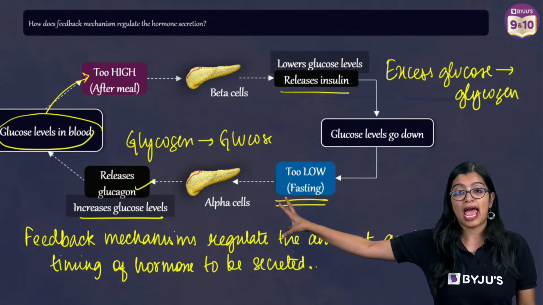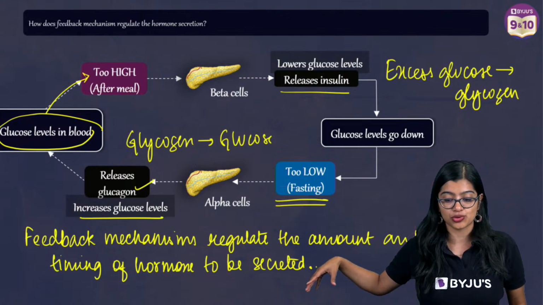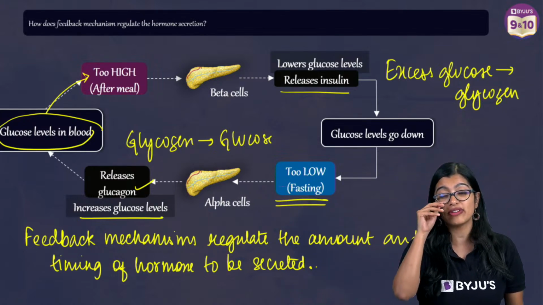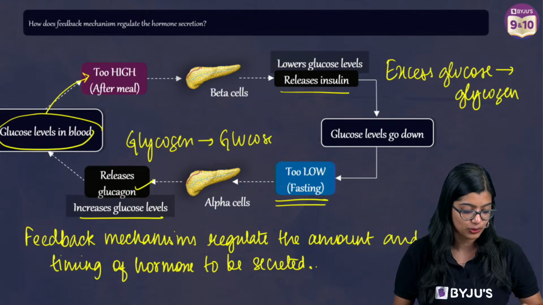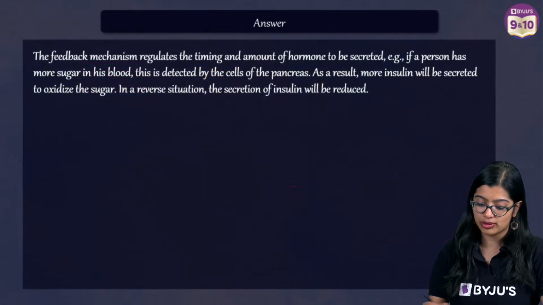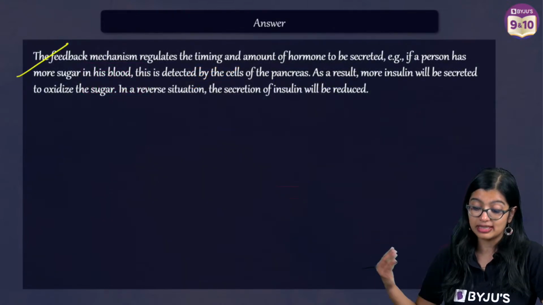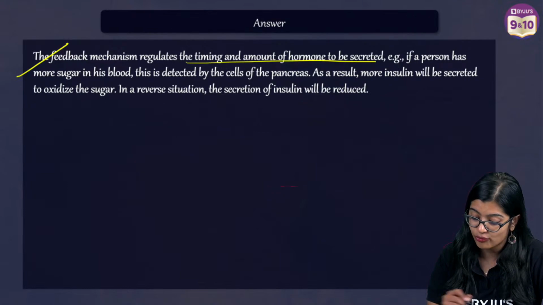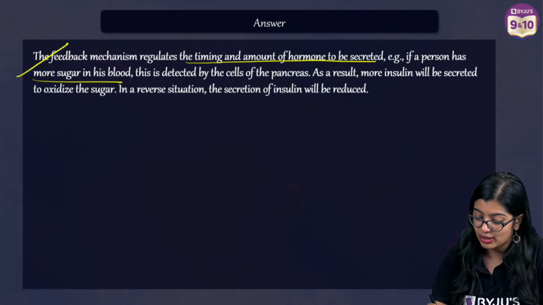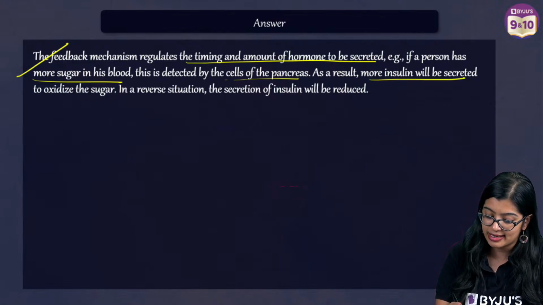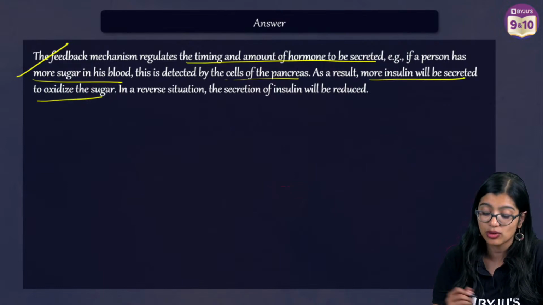So when the insulin should be reduced: once glucose goes too low, we know that the insulin level should not be there, so insulin level also will come down. So this is how you go about the answer. A feedback mechanism will regulate the timing and amount of hormone to be secreted. That is, if a person has more sugar, this gets detected by the pancreas, and as a result, more insulin will be there to convert it.